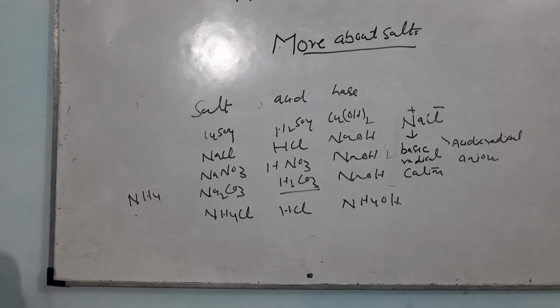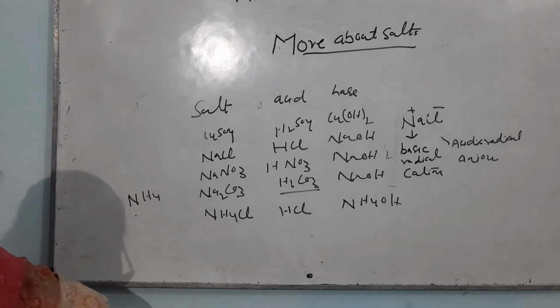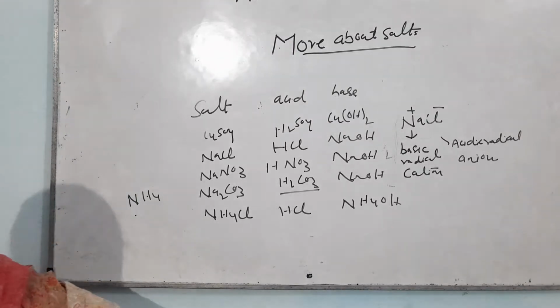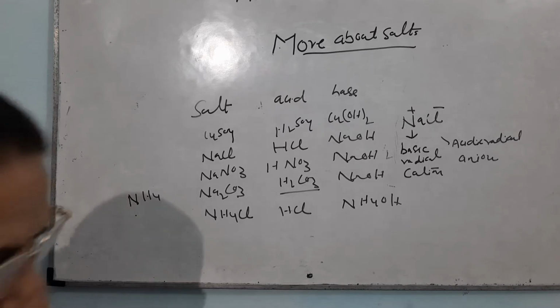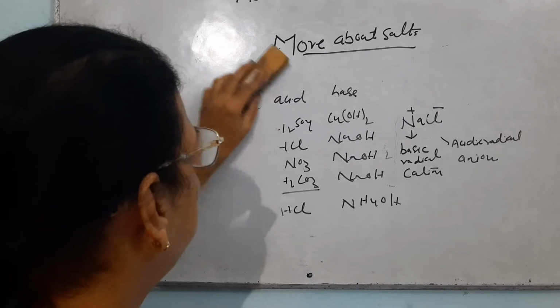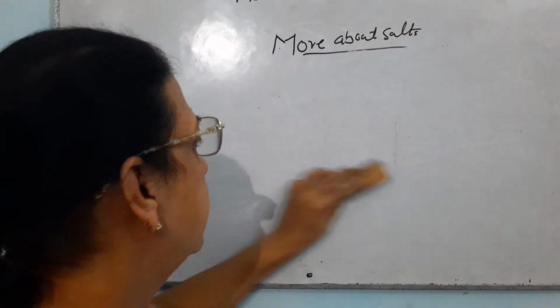Then there is a second activity. In this activity, you have to collect the salts, check their solubility in water, check the action of these solutions on litmus, and find the pH using a pH paper. Now, let me discuss this activity.